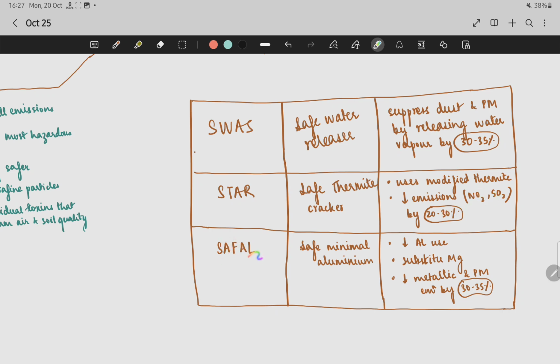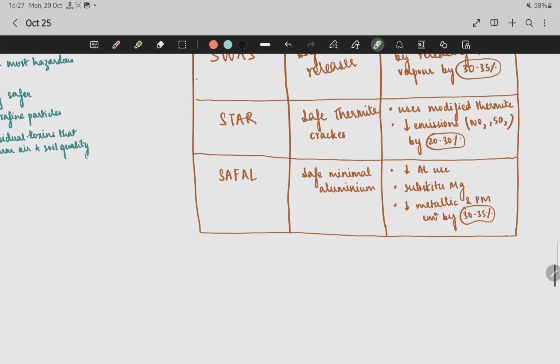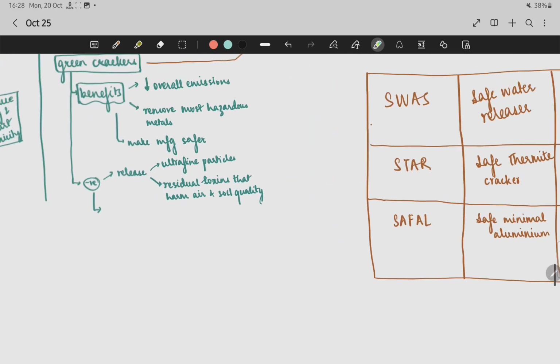And the third one is SAFAL, that is Safe Minimal Aluminum. So here they use minimum aluminum, so they decrease the amount of aluminum, and they substitute Mg, that is magnesium, due to which it decreases metallic and particulate matter emission by 30 to 35%.